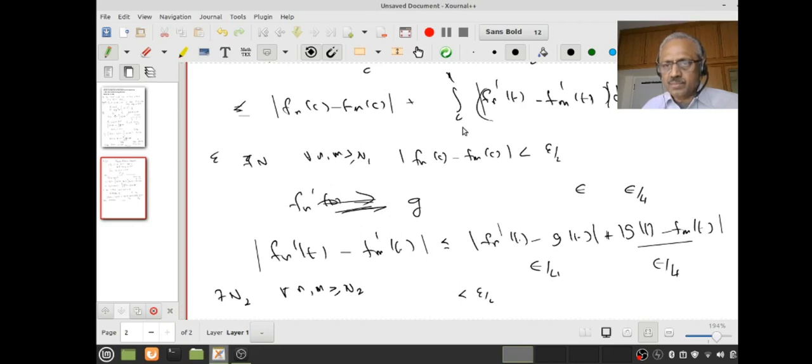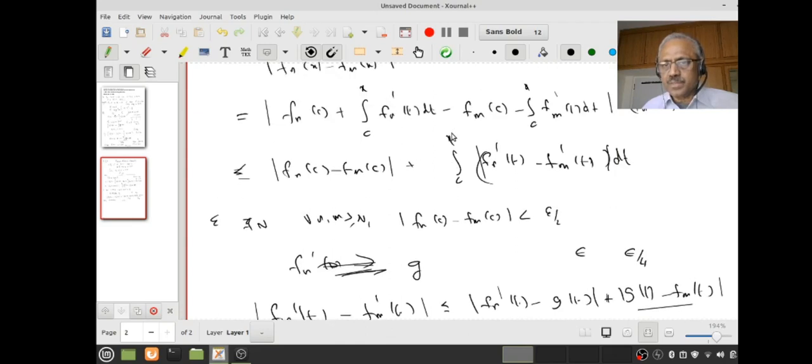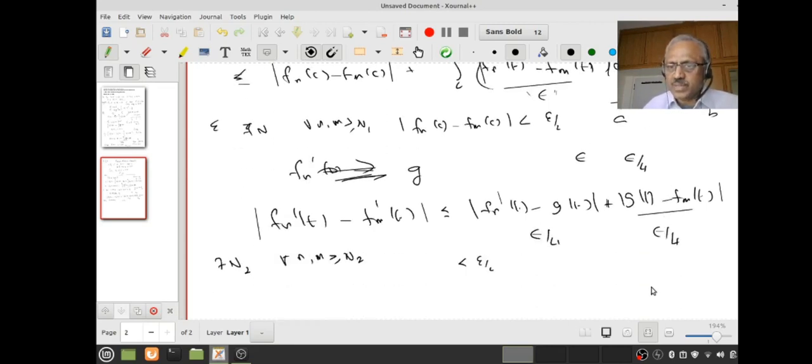And this is multiplied by the distance between c and x, but that also is the distance of 2 points in the interval ab. Okay, c and x may be 2 points. c may be here, x may be there, or the other way around. But the modulus of x minus c will be less than epsilon times the length of the interval, and the length of the interval will be at most b minus a. Therefore what can I do?